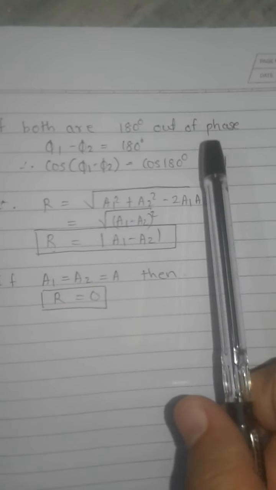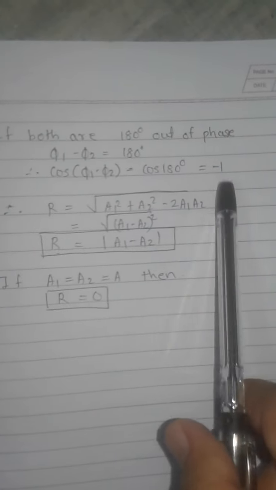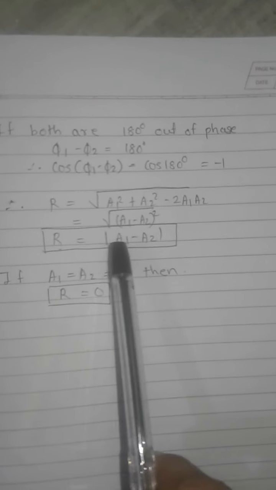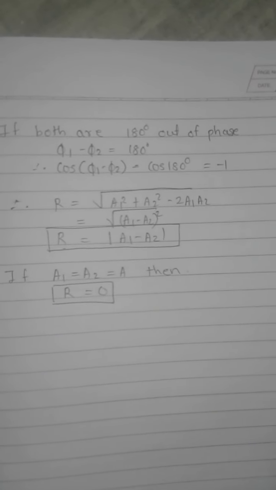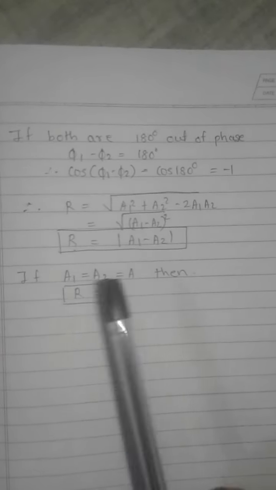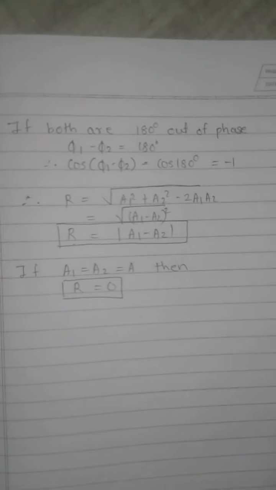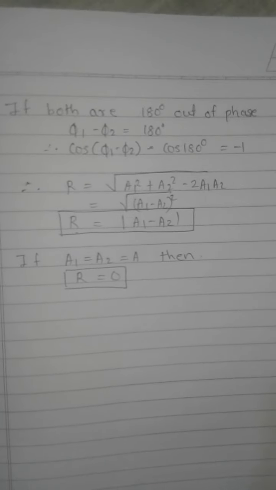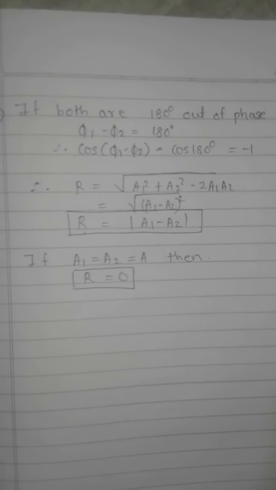And the last case: if it is 180 degrees out of phase, then phi 1 minus phi 2 is equal to 180, and cos 180 is minus 1. If we put that in, we get r equal to the square root of (a1 minus a2) square, which cancels, so r is equal to the modulus of a1 minus a2. And if the amplitudes are equal, then the magnitude of the amplitude of the resultant is equal to 0.